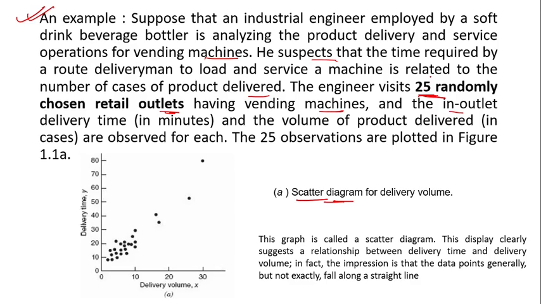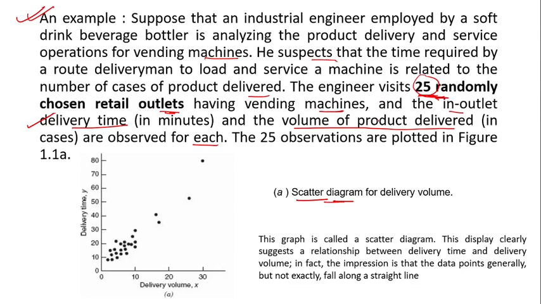So for each of these 25 retail outlets, he has observed the volume of product delivered and how much delivery time it took. These two things: delivery time in minutes and volume of product delivered in cases. He has observed this for 25 randomly chosen retail outlets. This is a valid problem, a quite interesting problem.